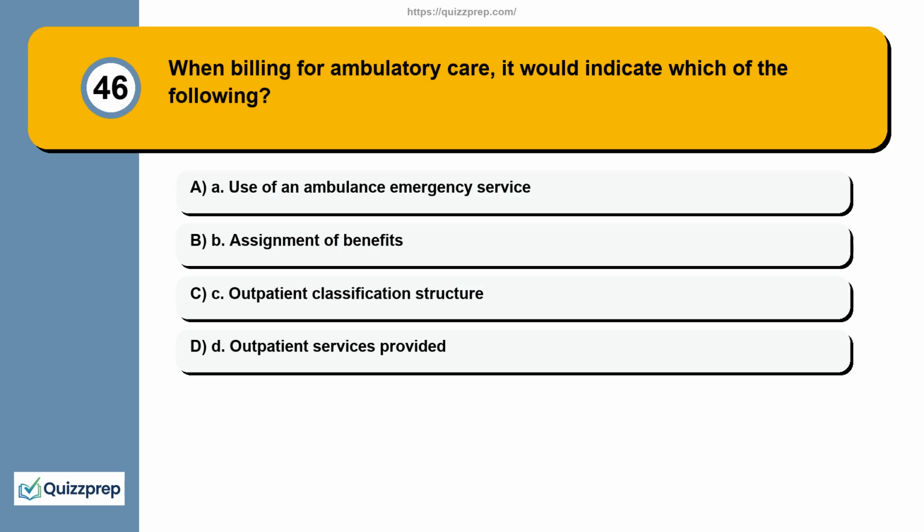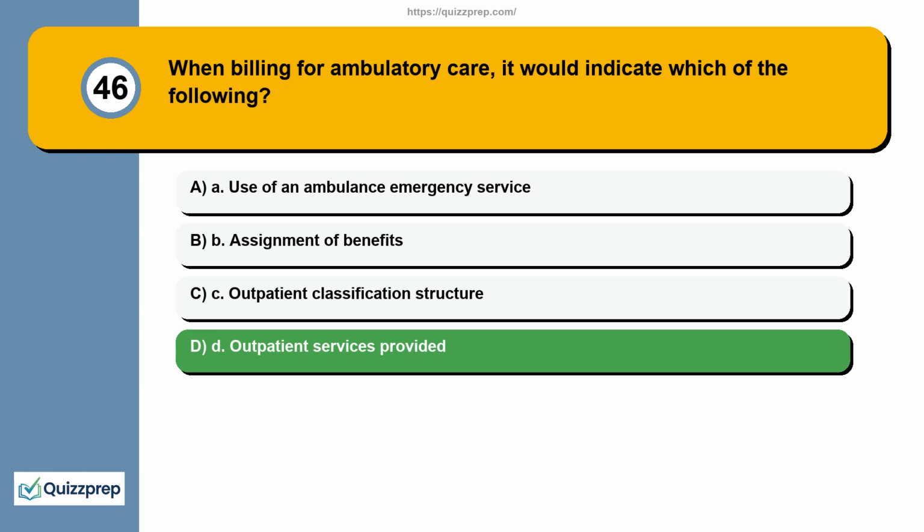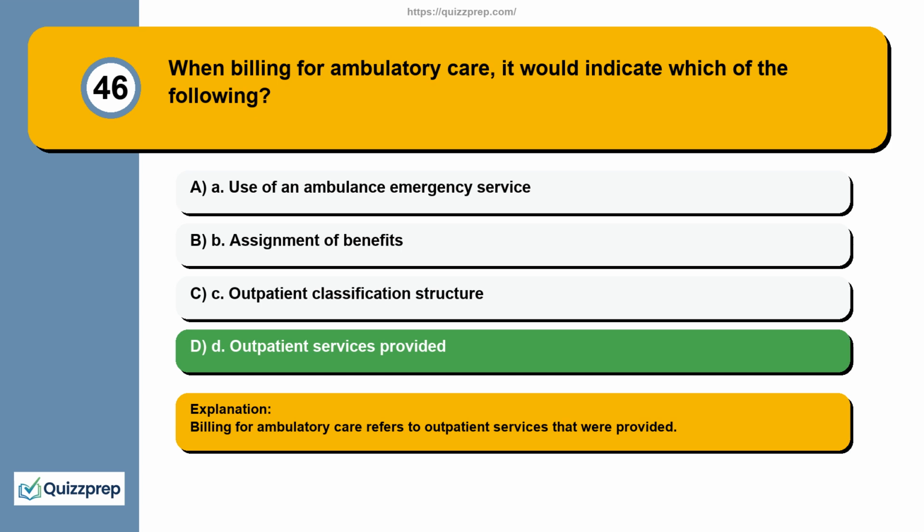Question 46. When billing for ambulatory care, it would indicate which of the following? A. Use of an ambulance emergency service. B. Assignment of benefits. C. Outpatient classification structure. D. Outpatient services provided. Billing for ambulatory care refers to outpatient services that were provided.